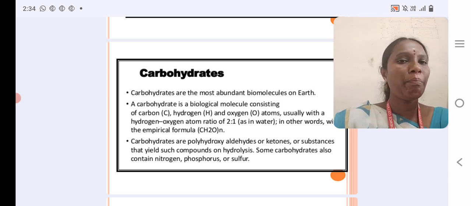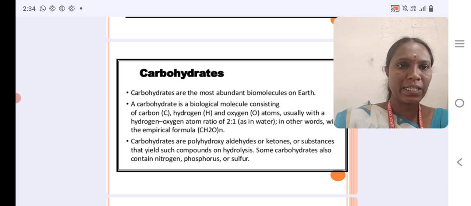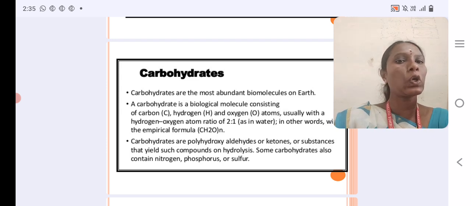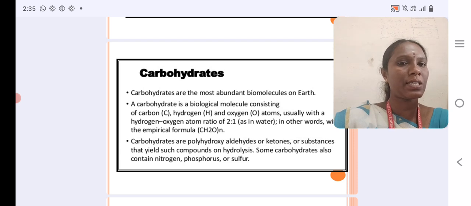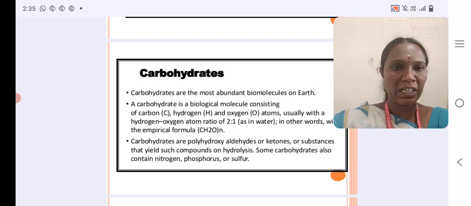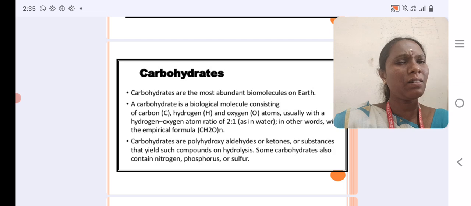Carbohydrates are polyhydroxyaldehydes or ketones, or substances that yield such components on hydrolysis. Some carbohydrates also contain nitrogen, phosphorus or sulfur.